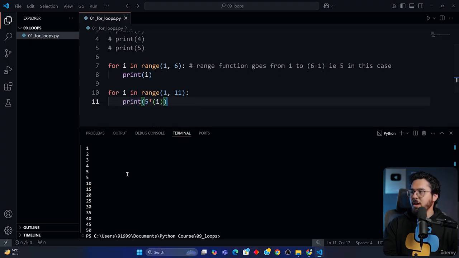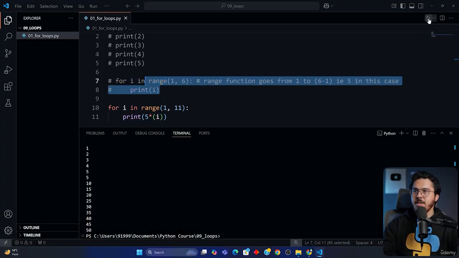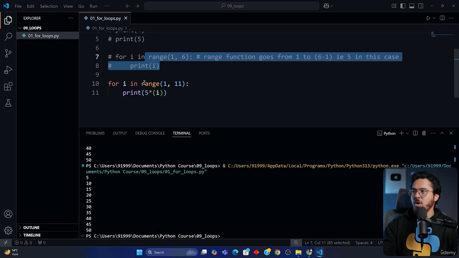5 into 1, 5 into 2, but let me comment this one out because it is getting confusing. So let's run this part only. For i in range 1 to 11, and then we are saying print 5 into i, which is 5, 10, 15, 20, 25, 30, 35, all the way till 50.